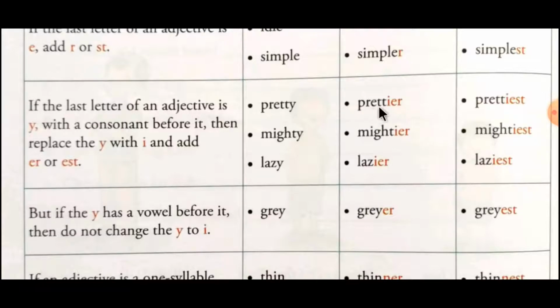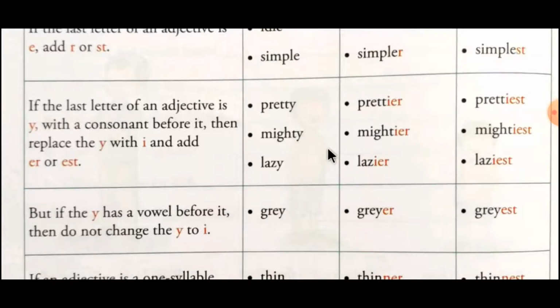Look at the adjectives formed after this rule. Pretty becomes prettier and prettiest. Same for mighty, mightier, mightiest. Then lazy, lazier, laziest.